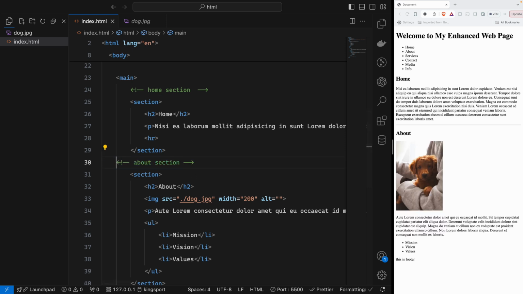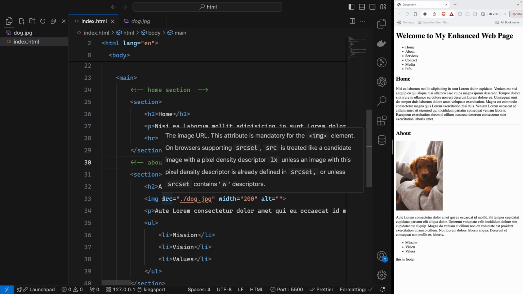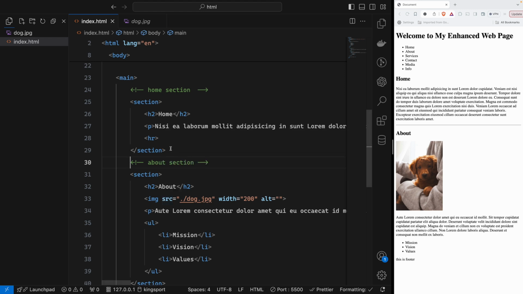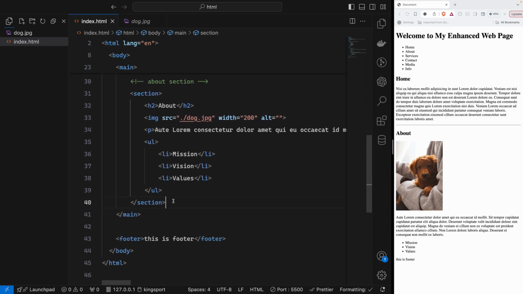So by using the comment, this is for another developer. When another developer reads your code, he can understand what that code is for, and he can work on it. This is a really nice and good habit to have as a developer, to make your code readable and understandable for another developer to maintain. Okay, perfect. So after that, I will create another section comment. This one will be service section with form.